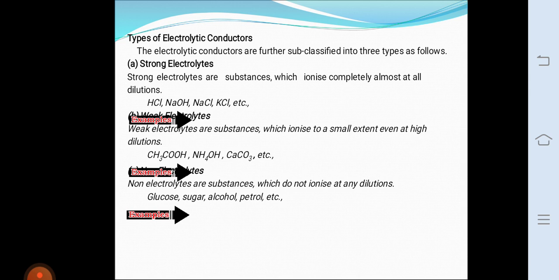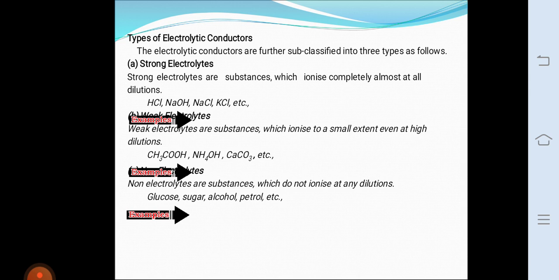Then the difference between metallic conduction and electrolytic conduction. Metallic conduction involves the flow of electrons. Electrolytic conduction involves the movement of ions in solution. Electrolytic conduction involves the transfer of electrolyte in the form of ions. Metallic conduction does not involve any transfer of matter.